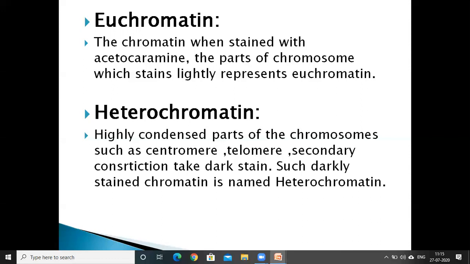Where the chromatin is less condensed or loosely arranged, this part stains lightly, and is called euchromatin. This region is genetically active and contains genes which encode proteins.